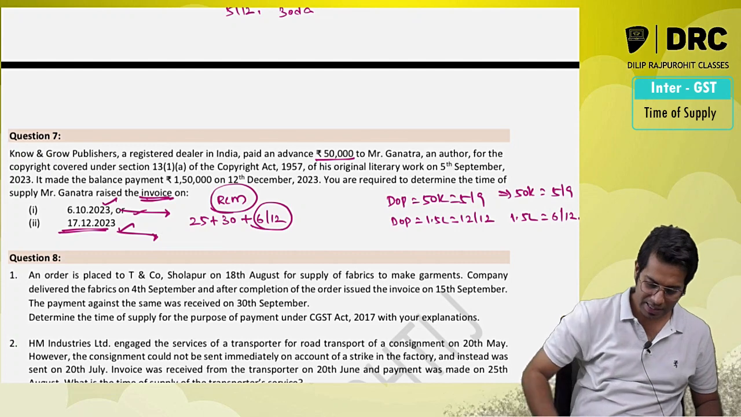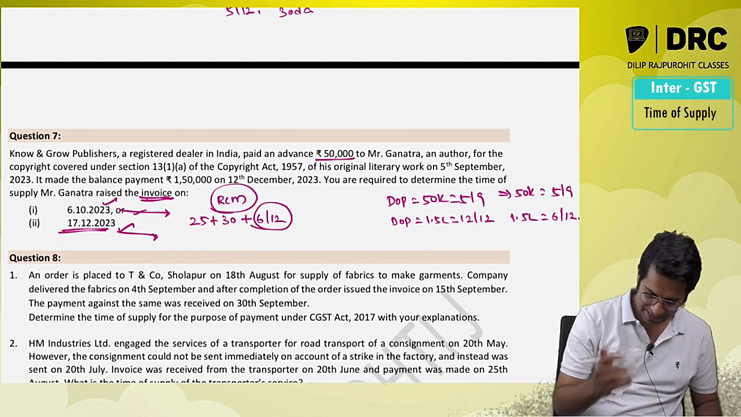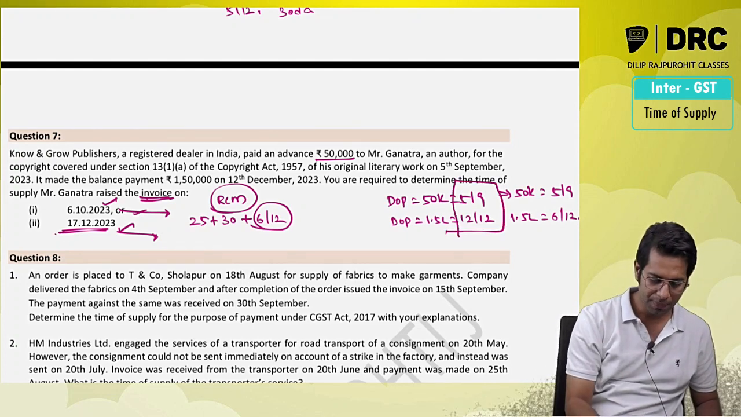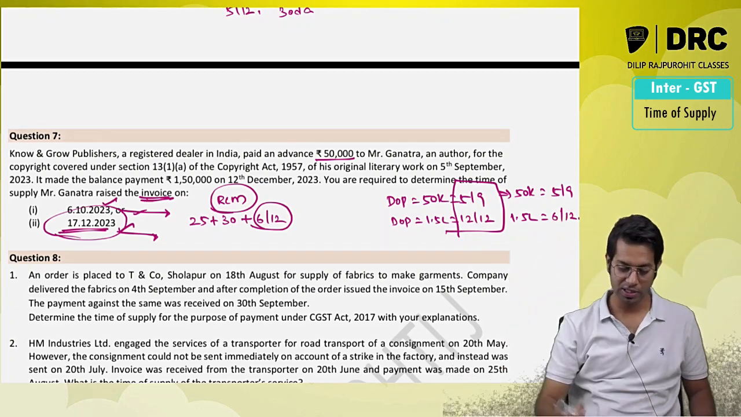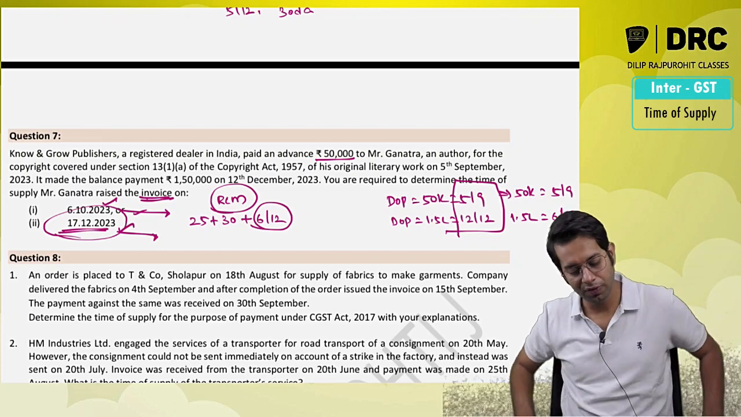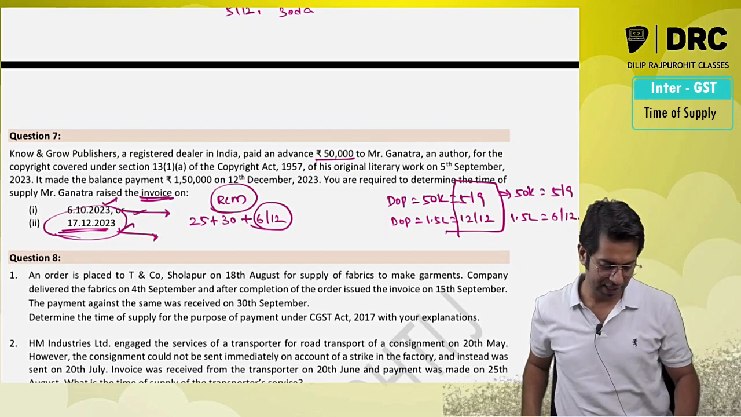And in the second case, sir, I think in second case the time of supply will be date of payment only, because the invoice is issued on 17th December. After that I should calculate 61 days. So here the payment is made before 5th of September and 12th of December will be taken as time of supply.